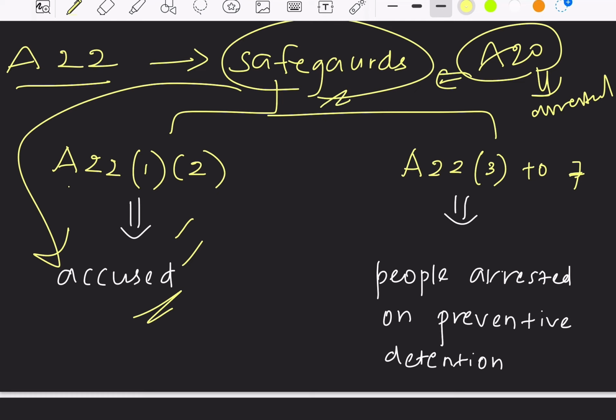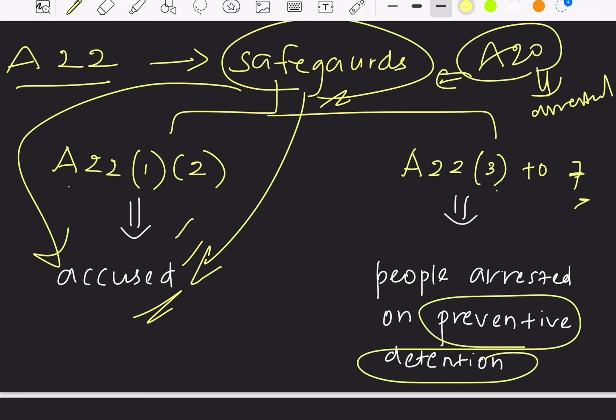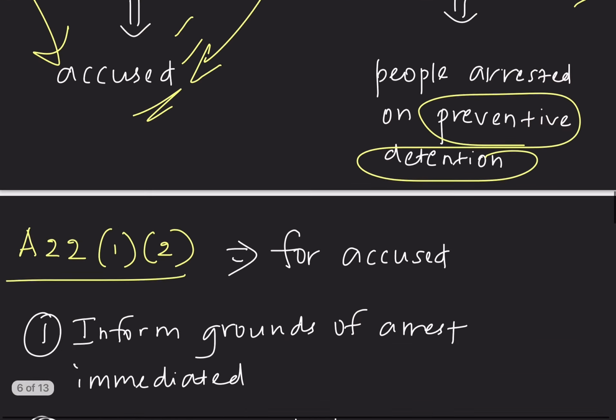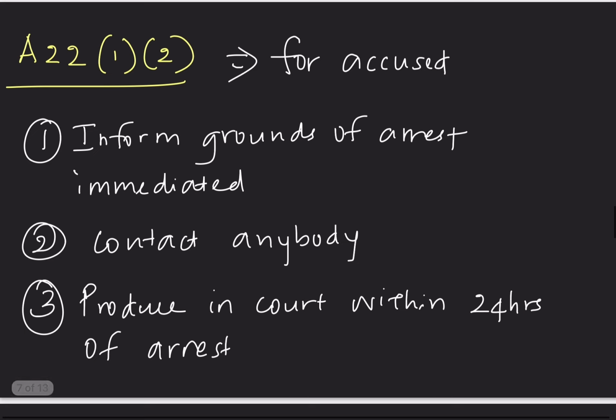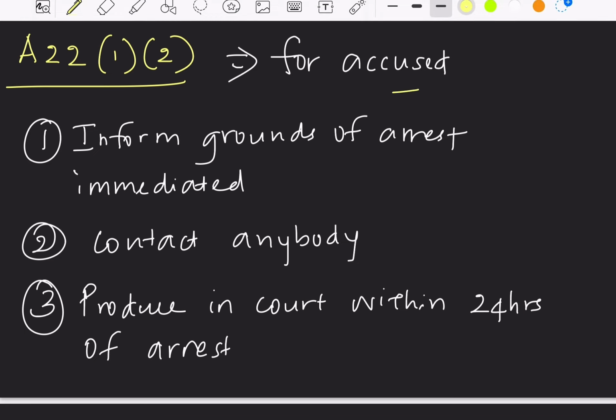So Article 22 Clause 1 and Clause 2 is providing safeguards for the accused, whereas Article 22 Clause 3 to Clause 7 is providing safeguards for people arrested on preventive detention. We shall study preventive detention in detail later. Firstly, we shall see the safeguards that Article 22 Clause 1 and Clause 2 is providing for the person accused.